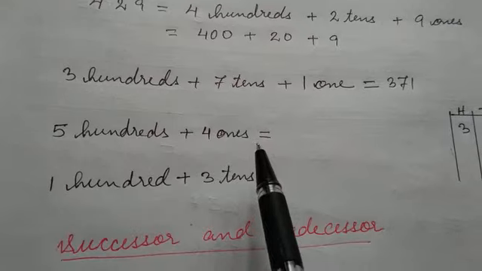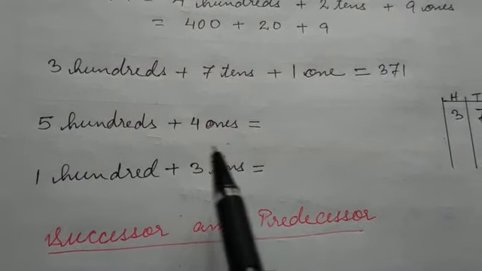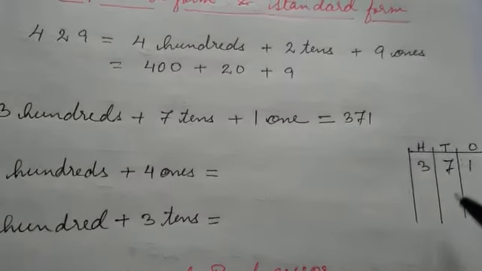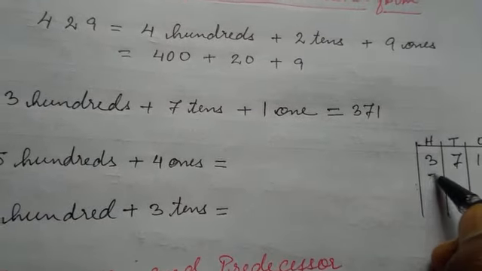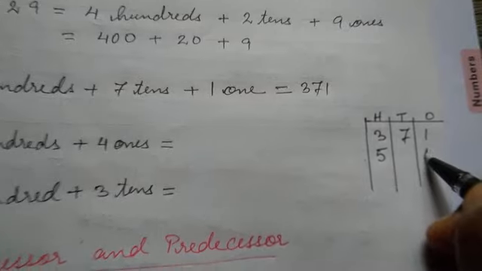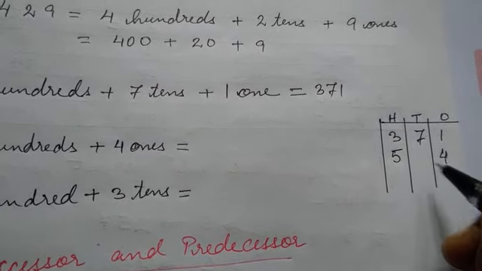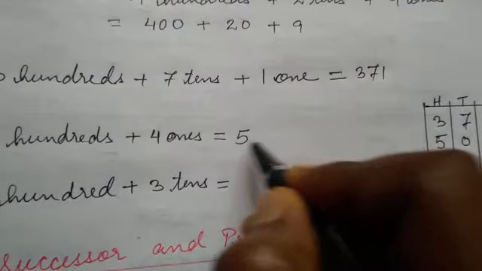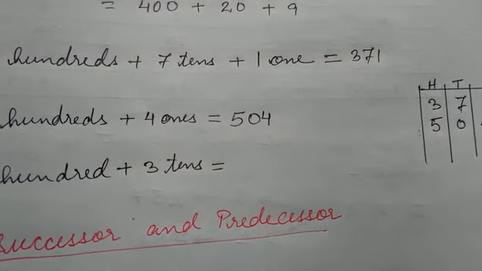500 plus 4 ones. Now, if you are in a hurry, you may simply write 54. That is the wrong answer. So let us put here 500 and 4 ones. The tens place is empty, so we have to put a 0 here. In this manner, 504 is the answer.